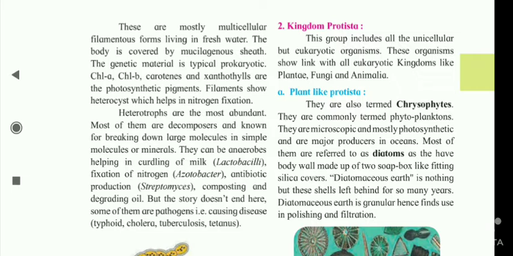Heterotrophs are the most abundant. Most of them are decomposers and known for breaking down large molecules into simple molecules or minerals. They can be anaerobes, helping in curdling of milk, lactobacilli, fixation of nitrogen, azotobacter, antibiotic production, streptomyces, composting and degrading oil. But the story doesn't end here. Some of them are pathogens, that is, causing disease like typhoid, cholera, tuberculosis, tetanus.